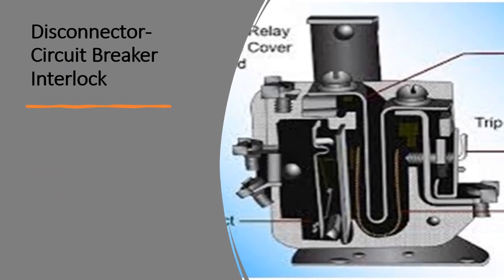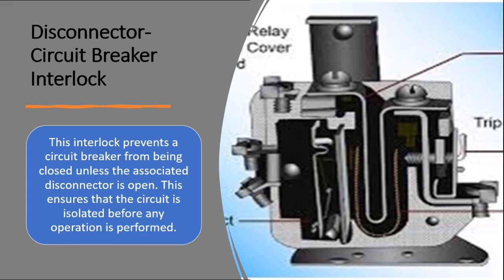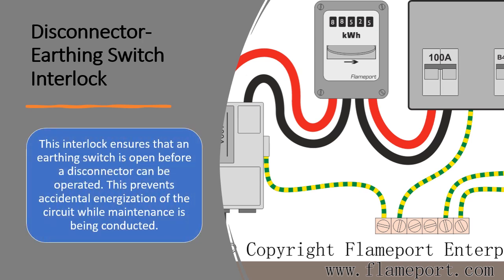Disconnector circuit breaker interlock. This interlock prevents a circuit breaker from being closed unless the associated disconnector is open. This ensures that the circuit is isolated before any operation is performed. Disconnector earthing switch interlock. This interlock ensures that an earthing switch is open before a disconnector can be operated. This prevents accidental energization of the circuit while maintenance is being conducted.